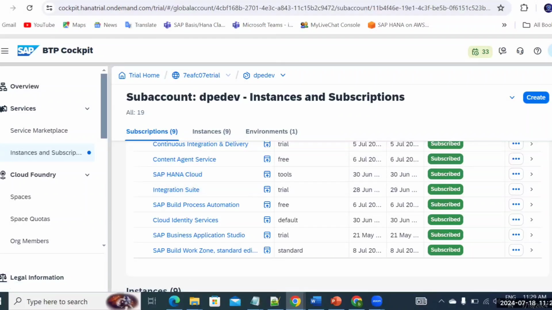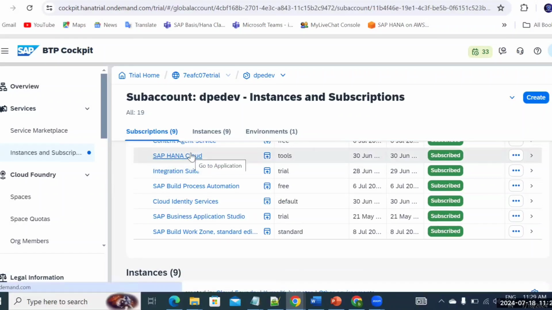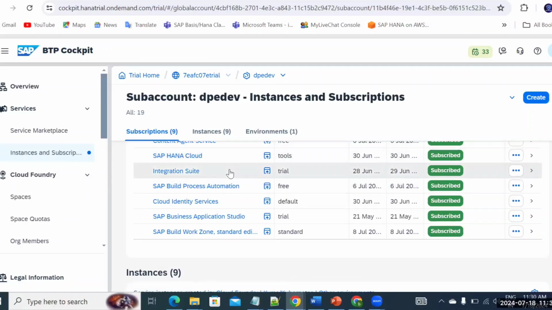So we'll get to know those things, and more advanced related stuff, and also the administration. I'll also tell you basic cloud administration using SAP HANA Cloud. If you're somebody who is already aware of HANA administration, this will be quite easy for you. Next thing is the integration suite.